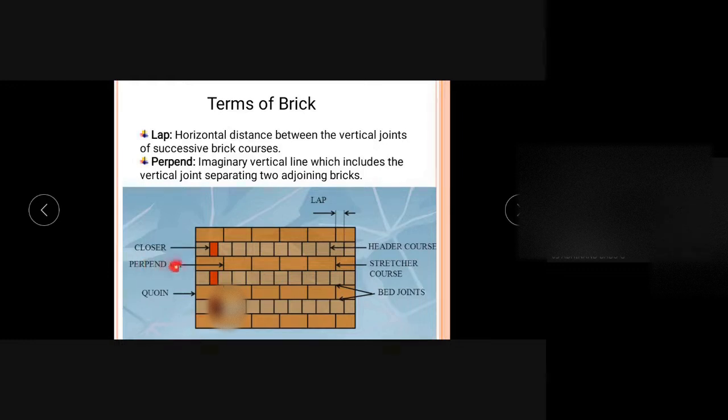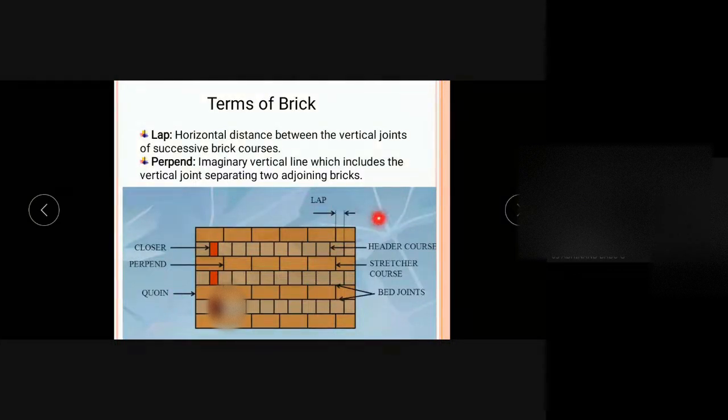So next one is a lap. Lap means the horizontal distance between the vertical joints in consecutive layers. So this is one course, this is another course. The horizontal distance between the adjacent vertical joints is known as the lap.